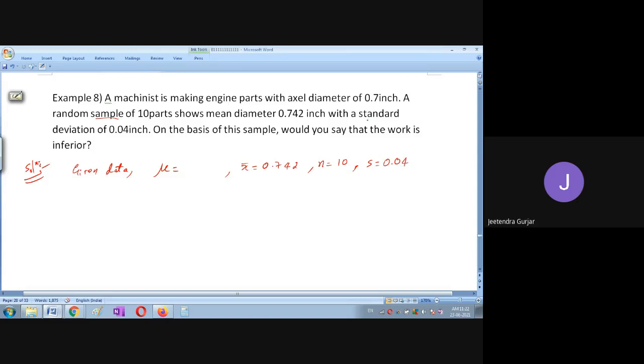Yes, students, look and read the question. A mechanist is making engine parts with the axial diameter of 0.7 inches. They have not given this as the mean of the sample, right? So we'll accept this as for the large population. So what is mu equal to?